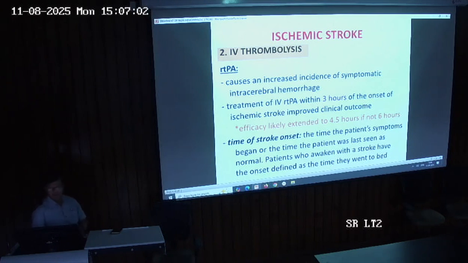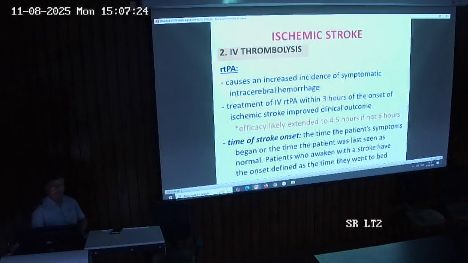But there is also a drawback with the use of RTPA, because with the use of RTPA there are more chances of developing intracerebral hemorrhage, and there is a window period, and this window period is up to 3 hours. So treatment with IV RTPA is usually done within 3 hours of the onset of ischemic stroke.